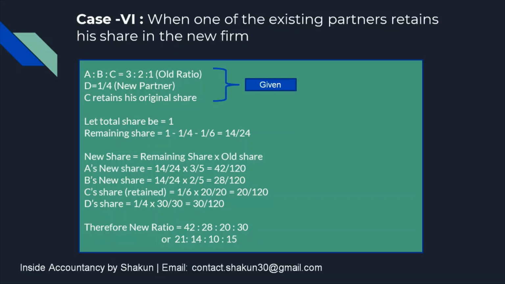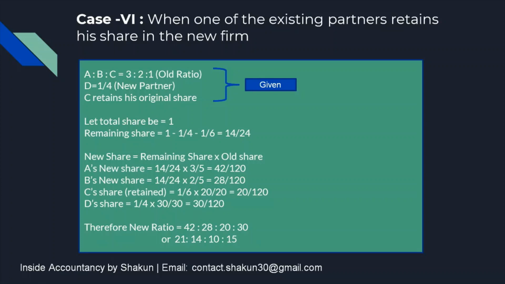So, let's take an example. Let us assume that all these things are given in the question. A, B, C are partners sharing in the ratio of 3 to 2 to 1, that's the old ratio. Now D is a new partner, he comes with 1/4 share, and it's mentioned in the question that C retains his original share. So when it is written that the existing partner retains his original share, this case is very simple. It is similar to case 1.